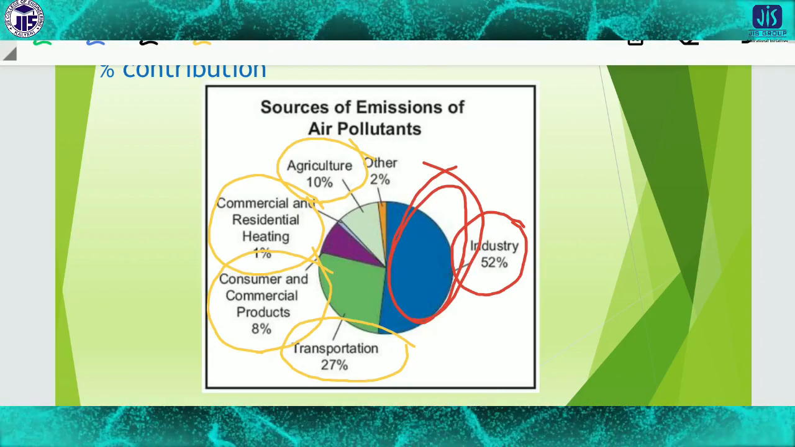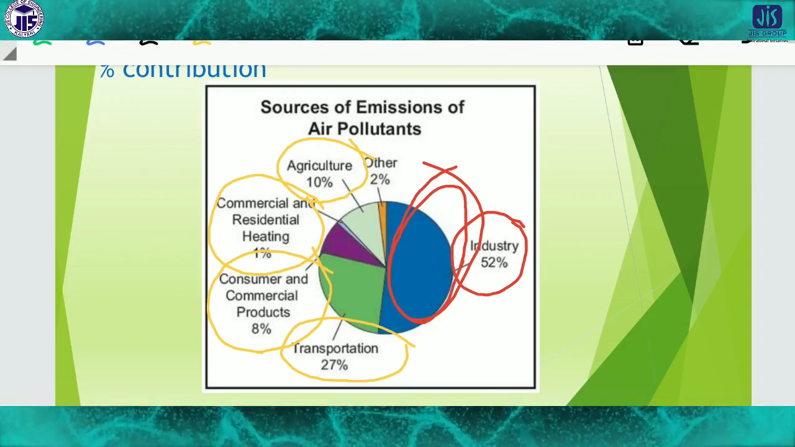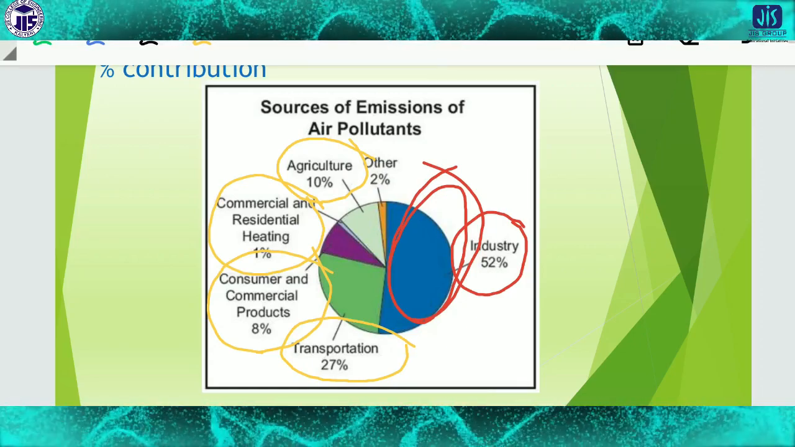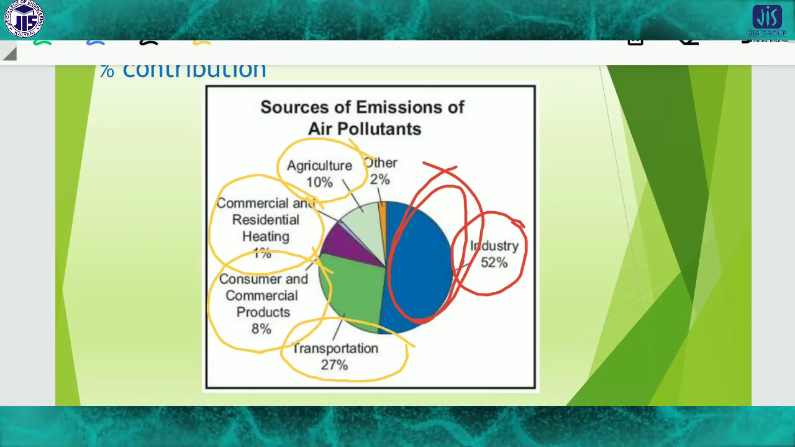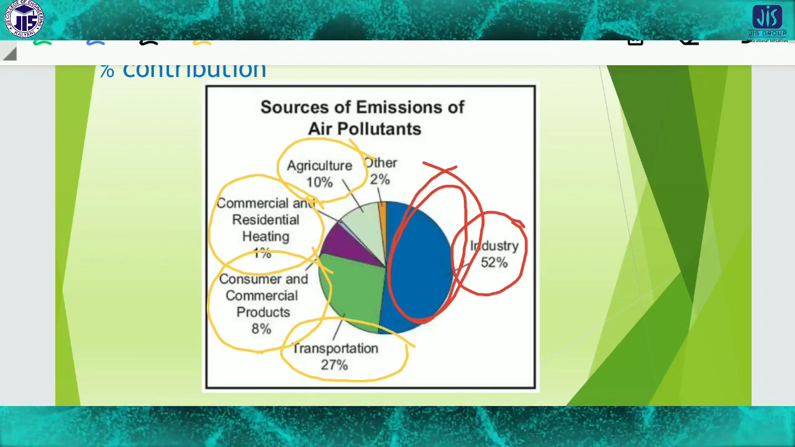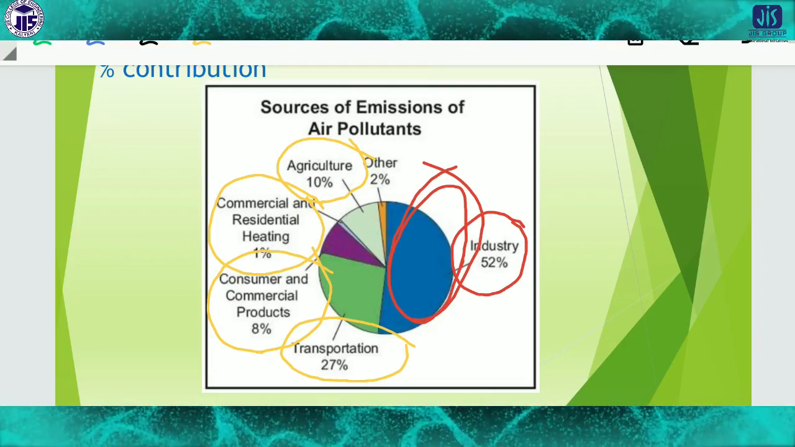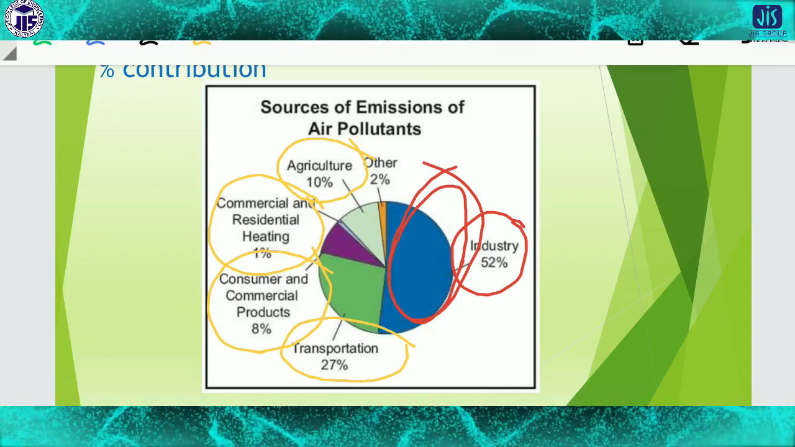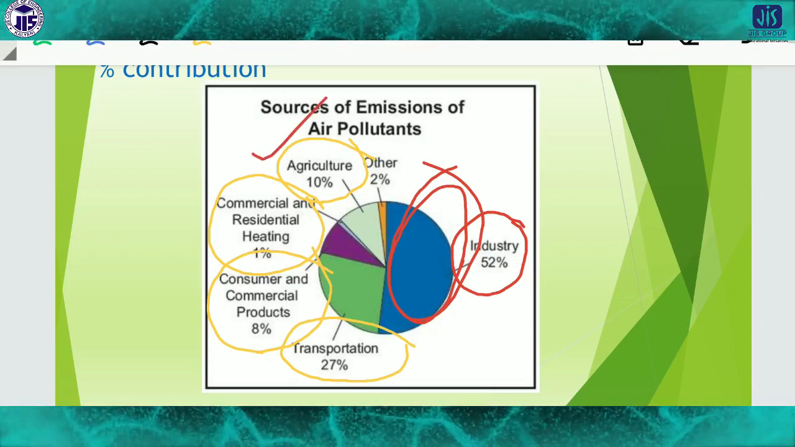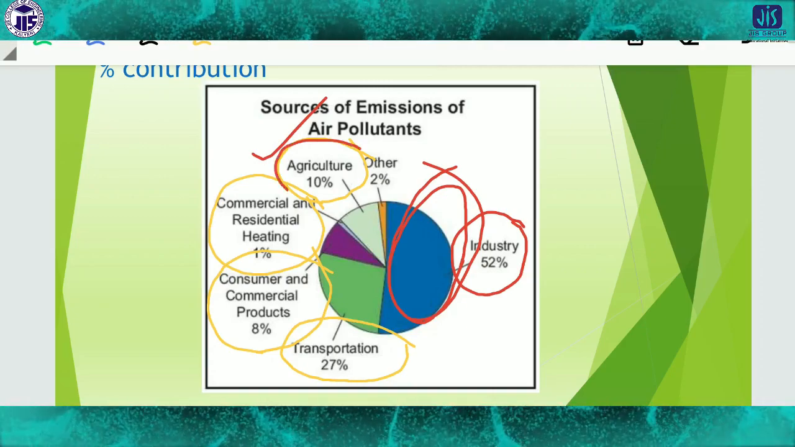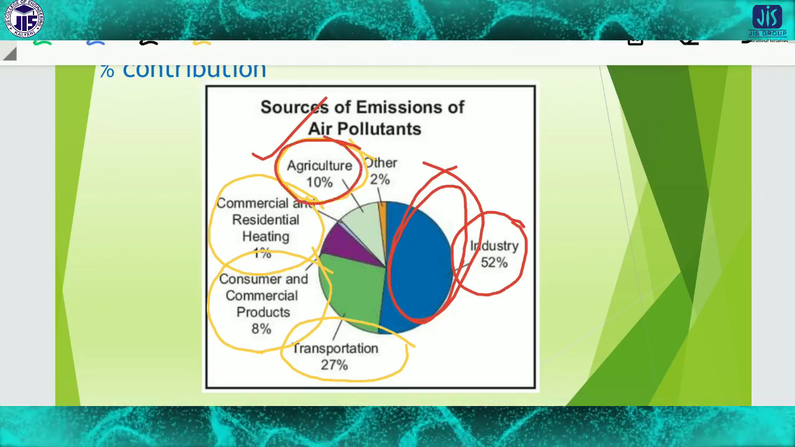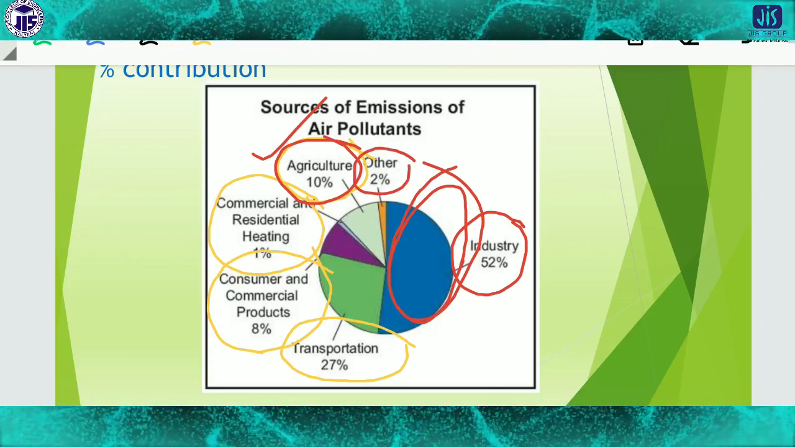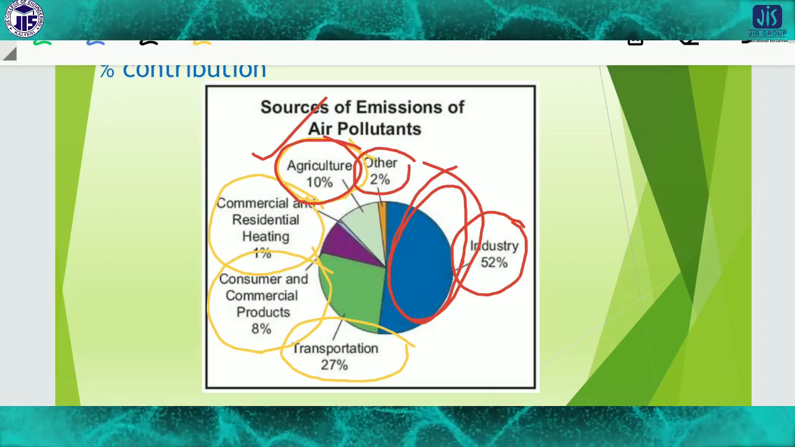So when we want to control air pollution, we have to think about where the maximum pollution comes from, and we have to target this area. Industrial pollution is maximum, so our concentration should be maximum on the industrial side. Other pollution sources are also there. In agriculture, some pesticides are used. Other means some natural events, like volcanoes, which also contribute.